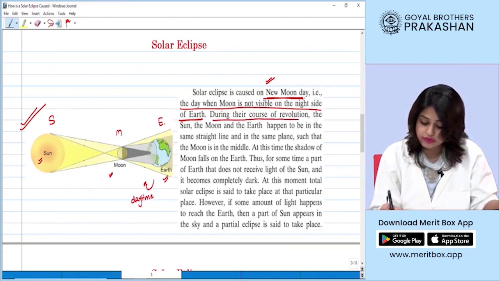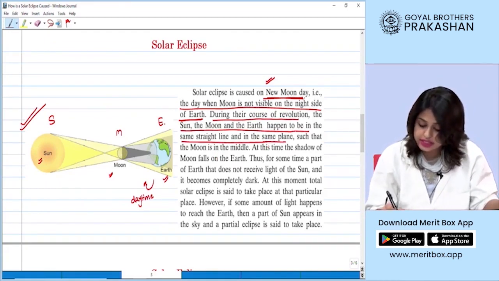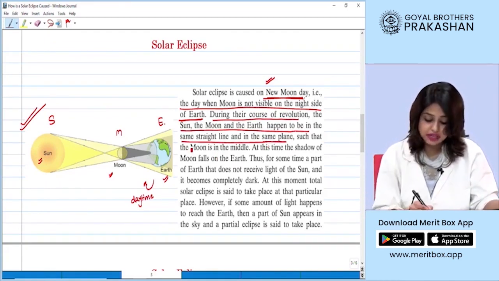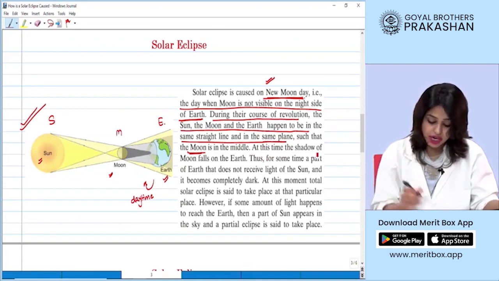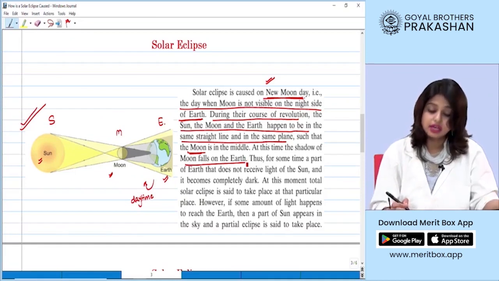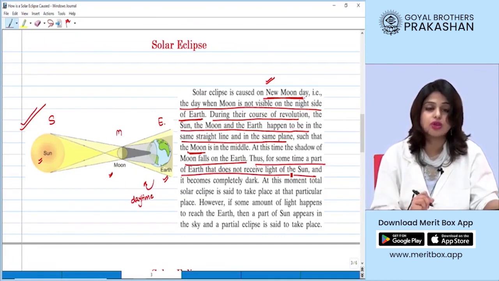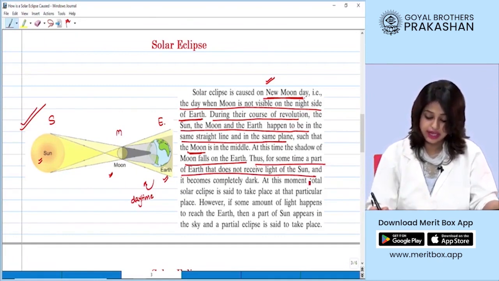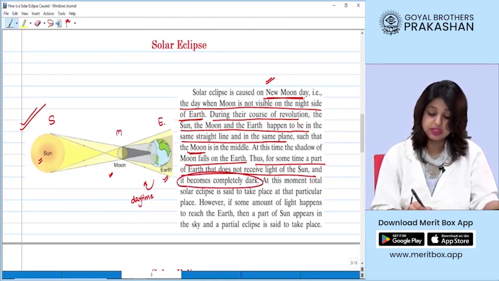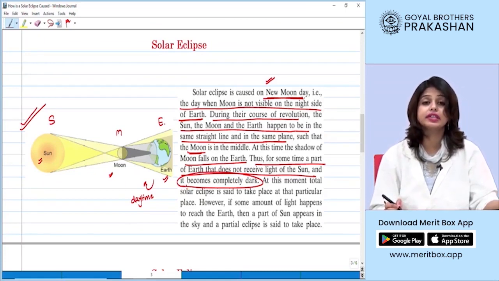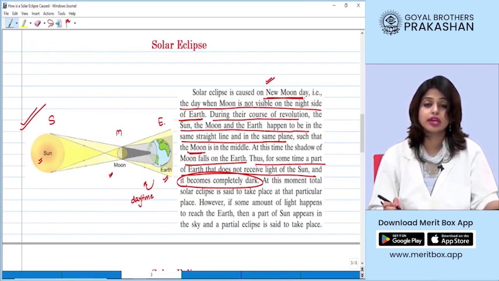During the course of revolution, the sun, the moon and the earth happen to be in a straight line in the same plane such that the moon is in the middle, right? At this time, the shadow of the moon falls on the earth. Thus, for some time, a part of the earth does not receive the sunlight. That means it becomes completely dark even in the daytime. And this is the time we call the solar eclipse.